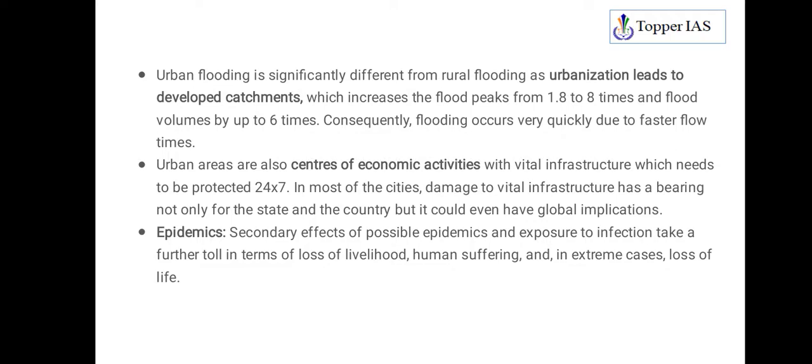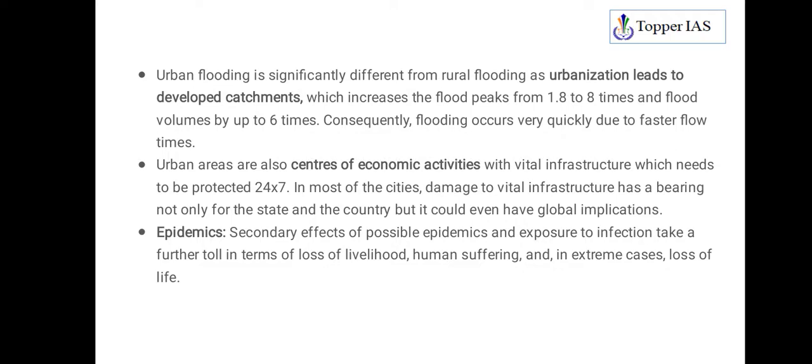Then other things, like urban flooding is significantly different from rural flooding. How it is different is because urbanization leads to developed catchments. You see urban areas, constructed houses, concrete jungles, as they are referred to. So water readily flows, so that will increase the catchment. Catchment is the location from where water gets collected.